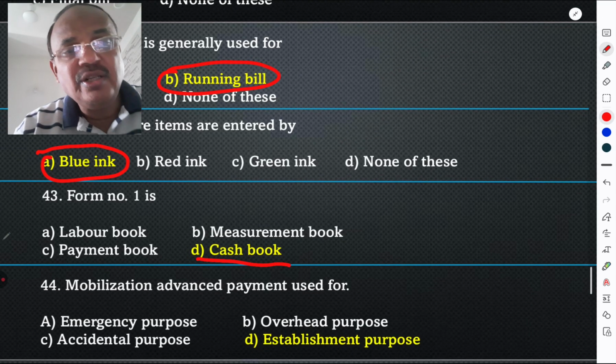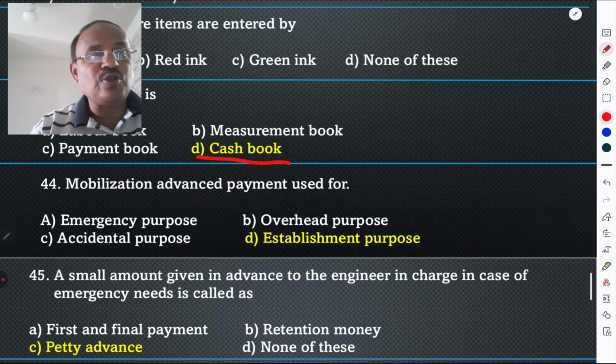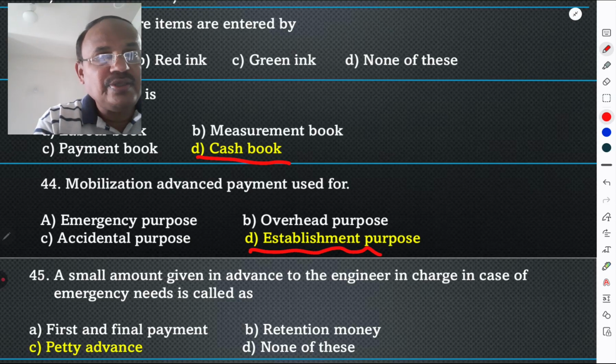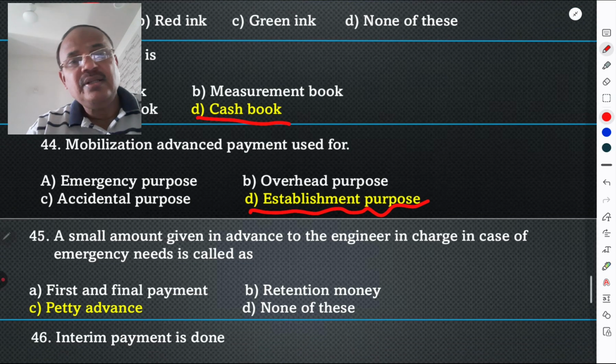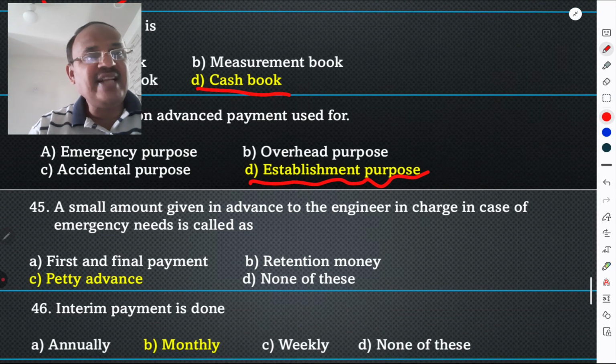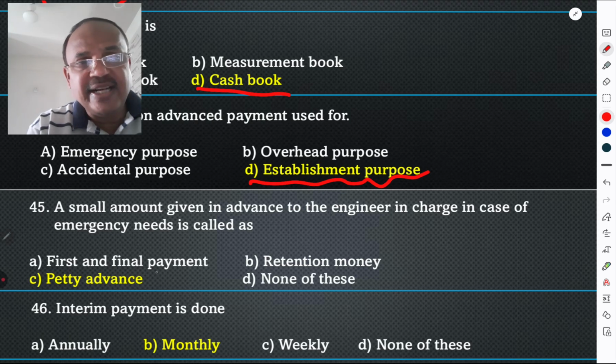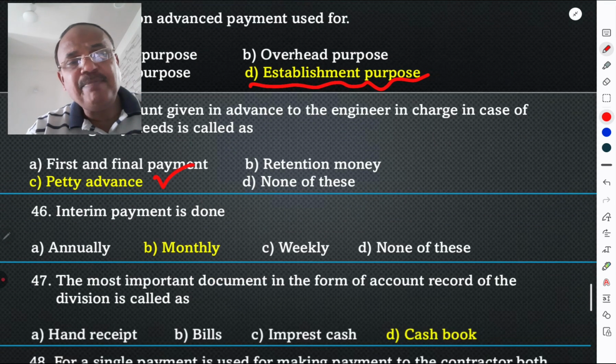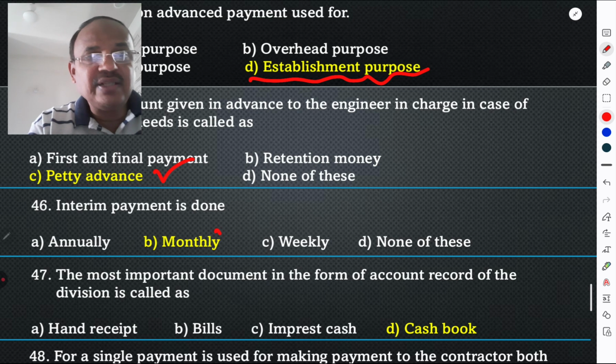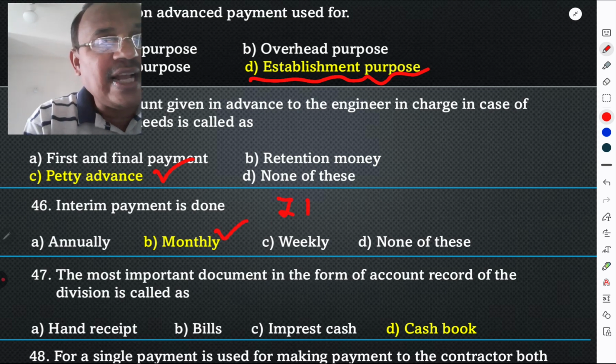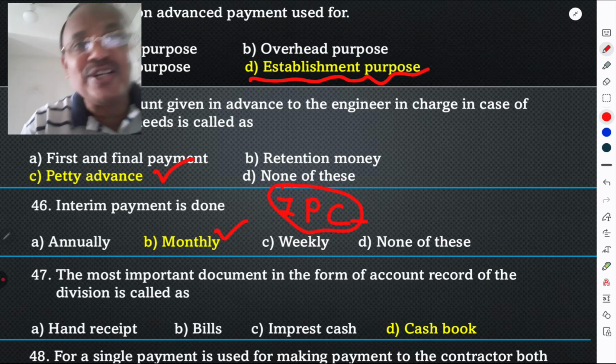One must know that mobilization advance payment is used for establishment purpose. A small amount given in advance to the engineer in charge in case of emergency need is called a petty advance. Interim payment is done monthly, so it is termed IPC. The bill is called an IPC, interim payment certificate.